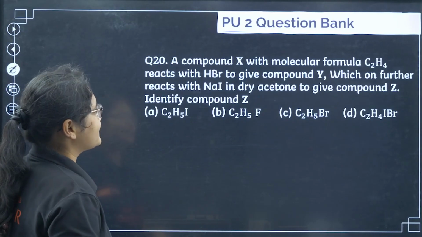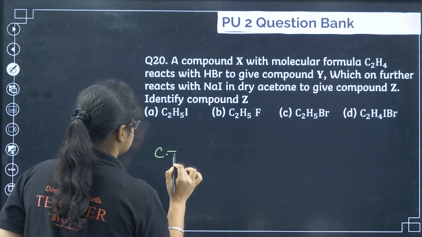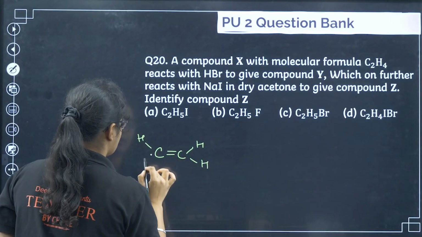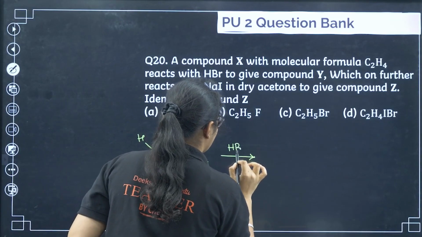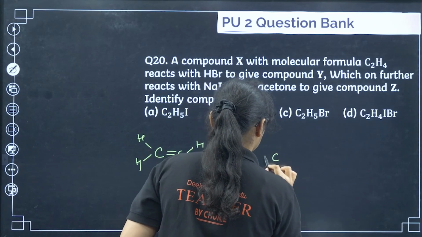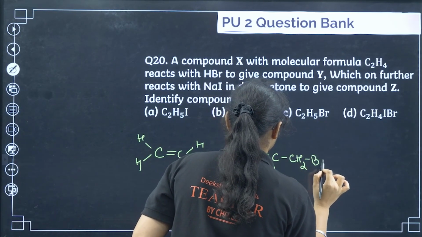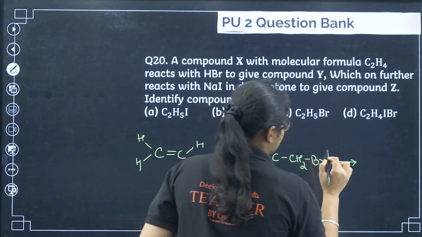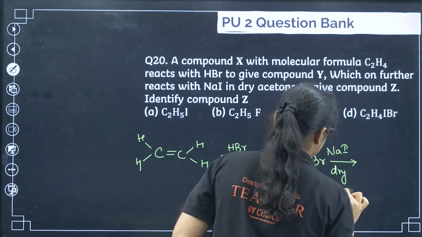Next, a compound X with molecular formula C2H4 reacts with HBr to give a compound Y. So if it reacts with HBr, you will get CH3CH2Br. It then reacts with NaI and dry acetone.